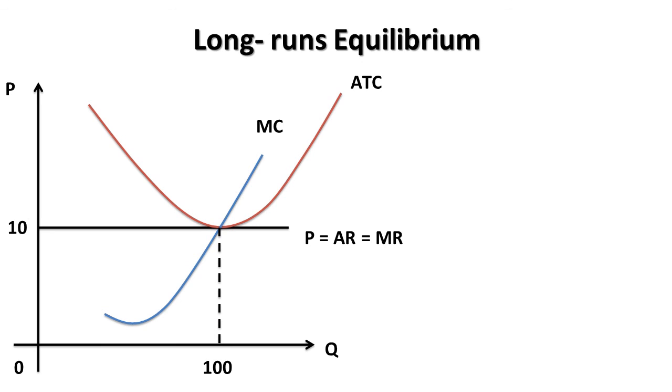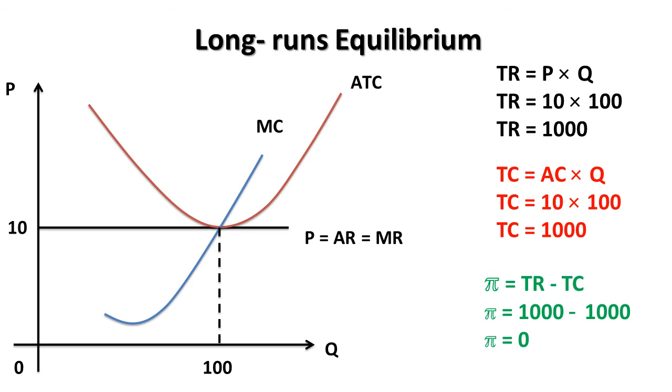Long run equilibrium in the industry. The industry is in long run equilibrium when the price is reached at which all firms are in equilibrium, producing at the minimum point of the LRAC, that means the long run average cost curve, and making just normal profit. Under these conditions, there is no further entry or exit of firms in the industry.